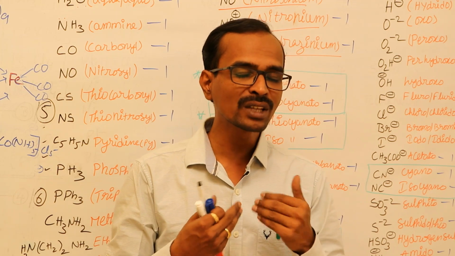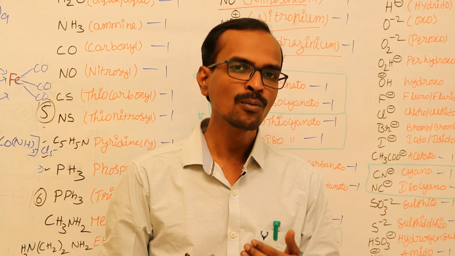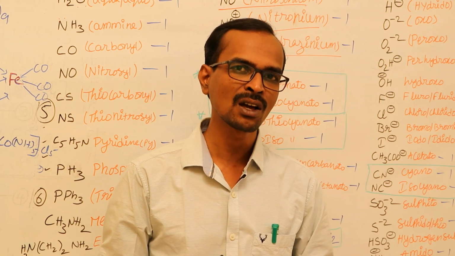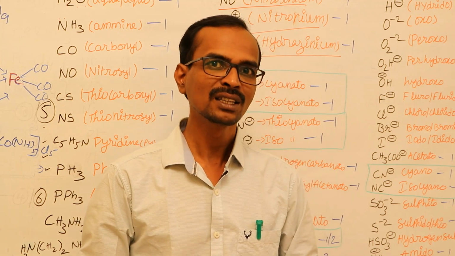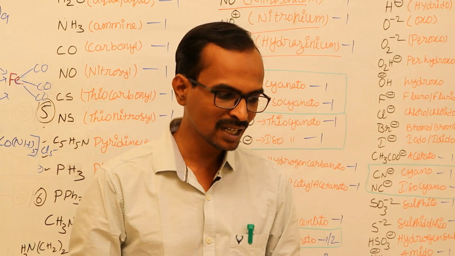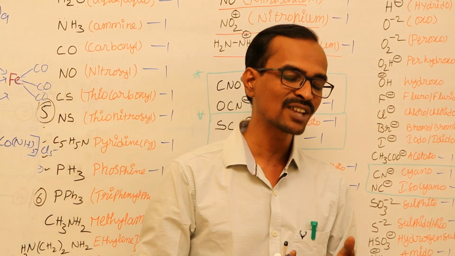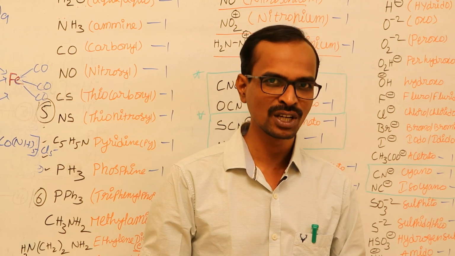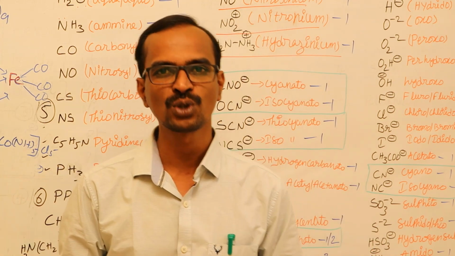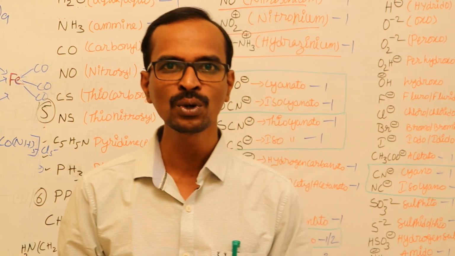A 6-membered ring is more stable than a 5-membered ring. The reason for the stability of a 6-membered ring is the unsaturated ligand having conjugation, and the stability of the 5-membered ring is due to saturated ligands. Those points you have to remember.